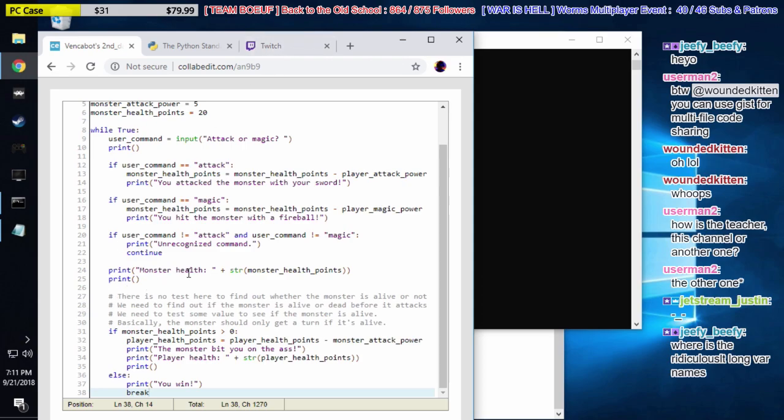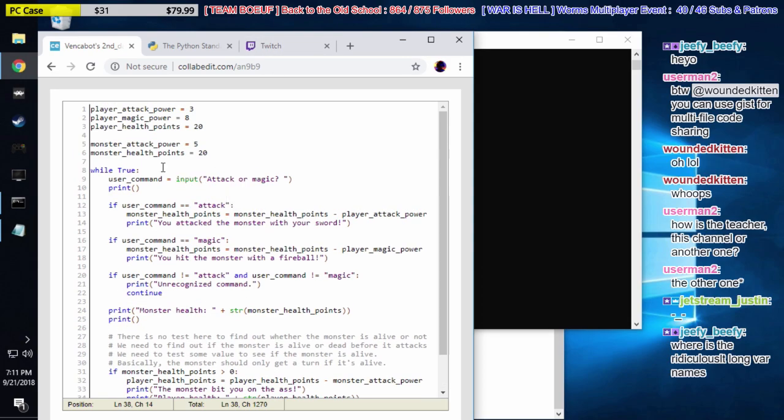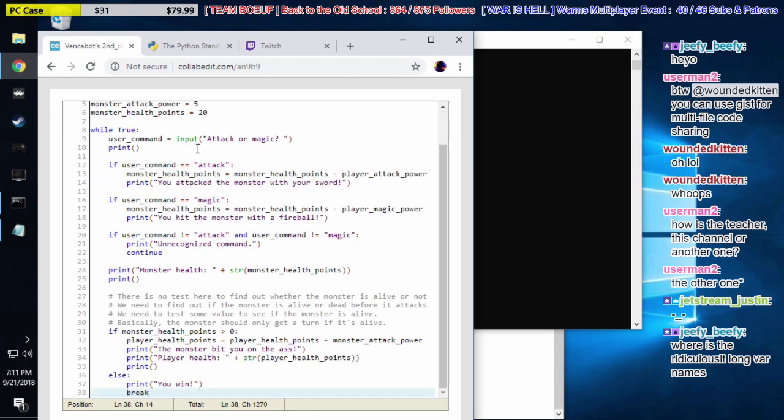Here's some long variable names, dude, right here. We have player health points, monster attack power. Want more? Look at this line right here: monster health points equals monster health points minus player attack power. That's kind of a mouthful.